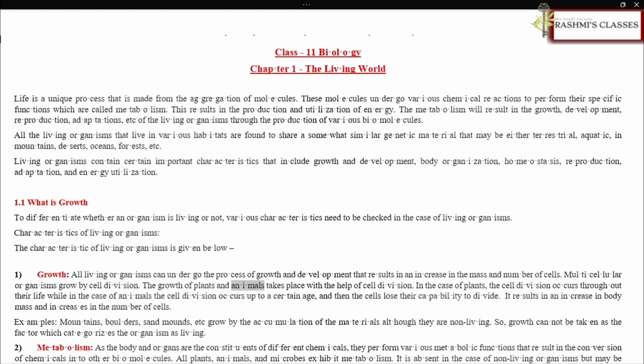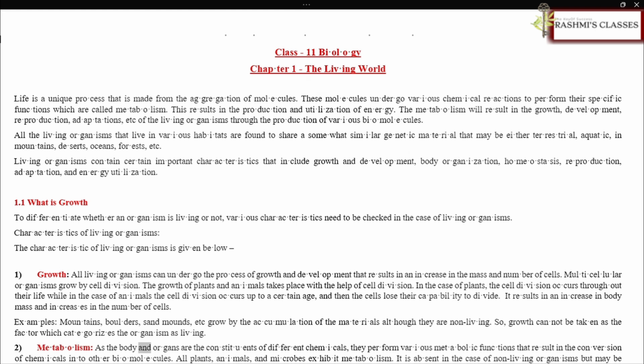The growth of plants and animals takes place with the help of cell division. In the case of plants, the cell division occurs throughout their life, while in the case of animals the cell division occurs up to a certain age, and then the cells lose their capability to divide. It results in an increase in body mass and in the number of cells. Examples: mountains, boulders, sand mounds, etc. grow by the accumulation of materials, although they are non-living. So, growth cannot be taken as the factor which categorizes the organism as living.